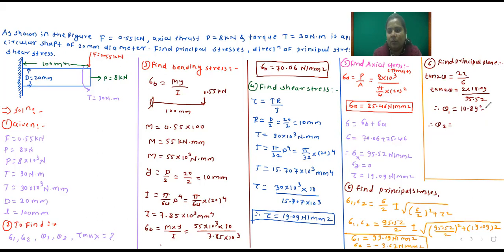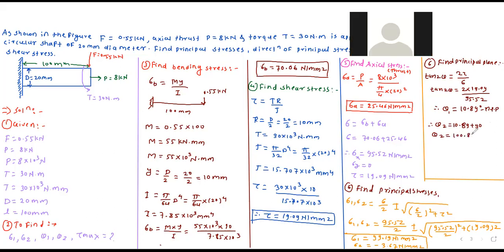So this is the major principal plane, and theta 2 is equal to 10.89 plus 90. So theta 2 is equal to how much? 100.89 degrees. So this is the minor principal plane.